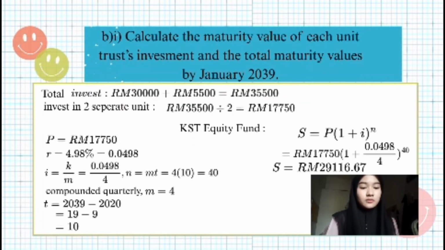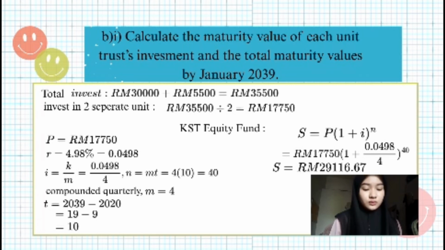Question B, Roman 1. Calculate the maturity value of each unit trust investment and the total maturity values by January 2039. The total amount is 30,000 ringgit plus 5,500 ringgit, and we get 35,500 ringgit. Invest in two separate units, which are the KST Equity Fund and the WMS Conservative Fund. Then 35,500 divided by 2 and we get 17,750 ringgit. We find the KST Equity Fund first.